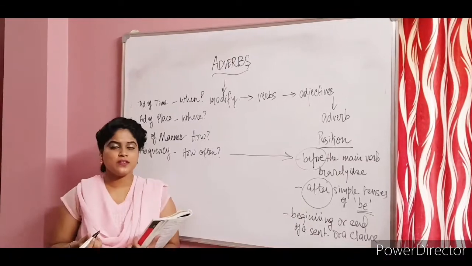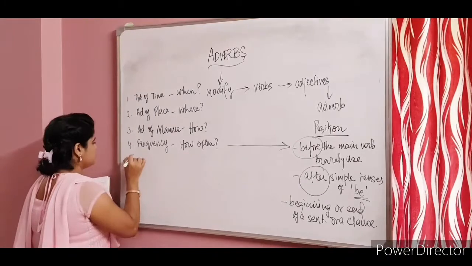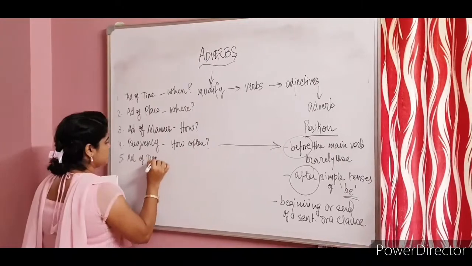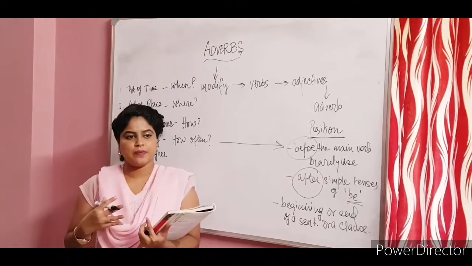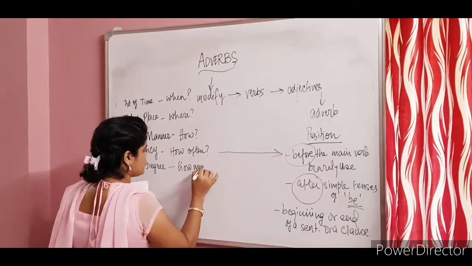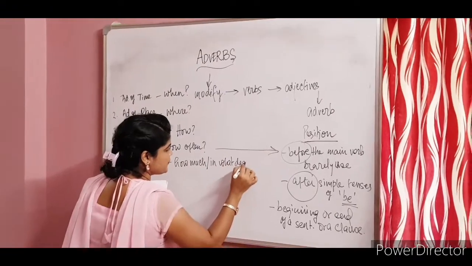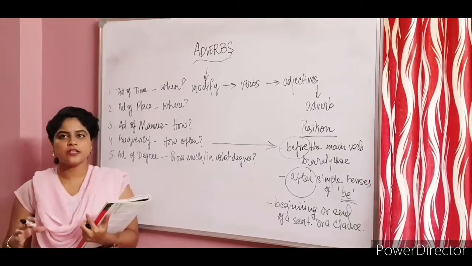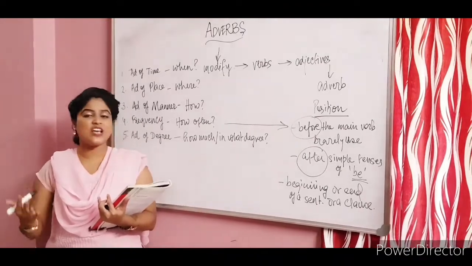The next one that we will be discussing is adverb of degree. So adverbs of degree ask the question how much or in what degree. They lend some weakness or strength, on the higher side or the lower side, to the adverb or adjective which they modify.